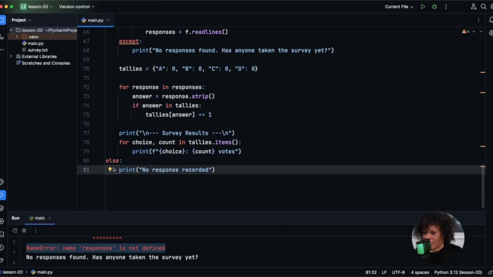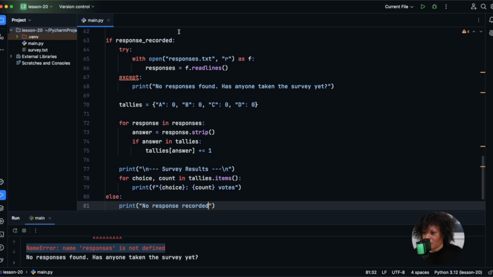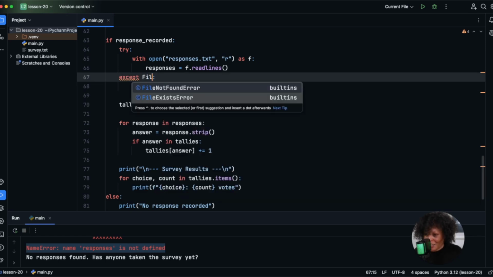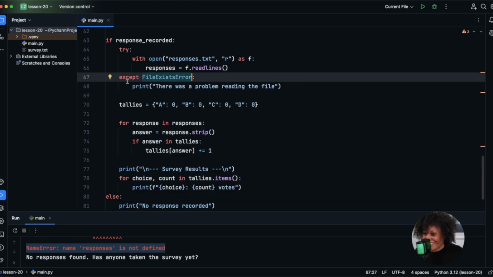So we have it in two places. What's better? If the response is recorded, here we go. Right here we can say, all right, let's change this message. Let's say there was a problem reading the file. This would be a really good time for a file not found error, something like that, because that's most likely going to be the problem right here. But there was a problem reading the file.